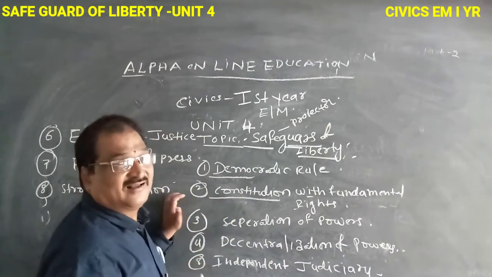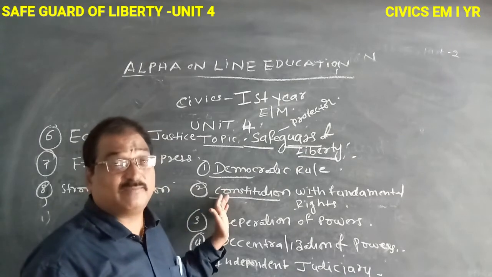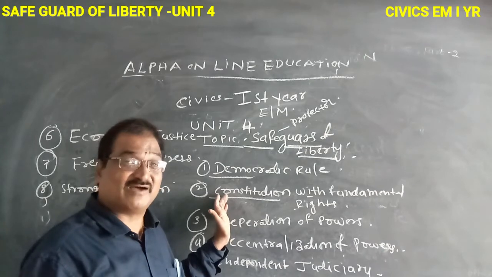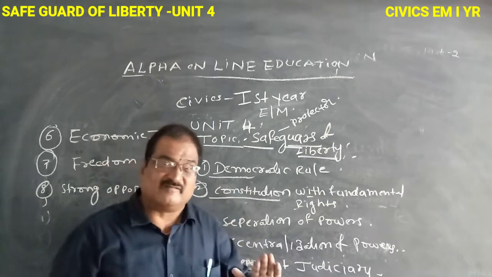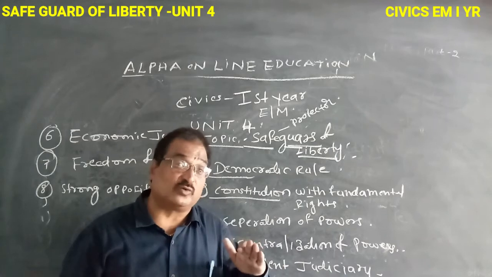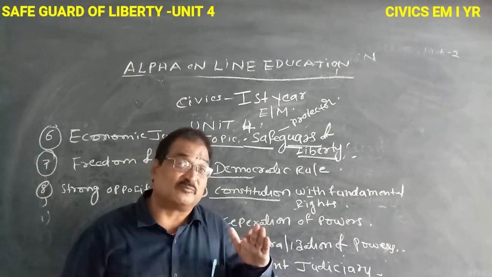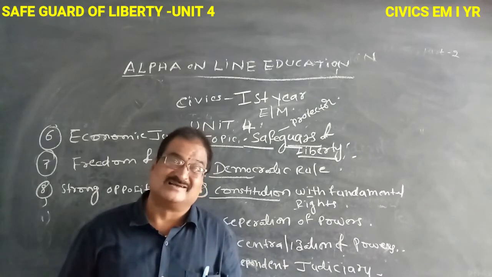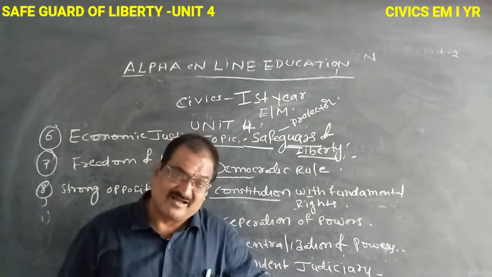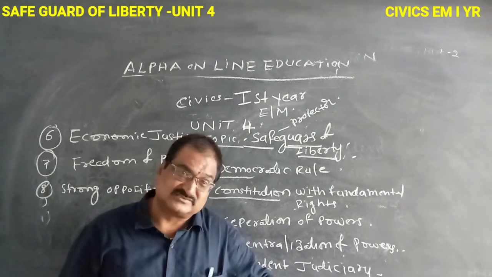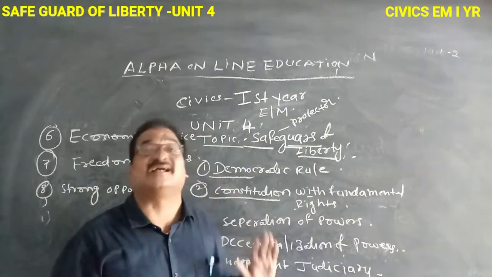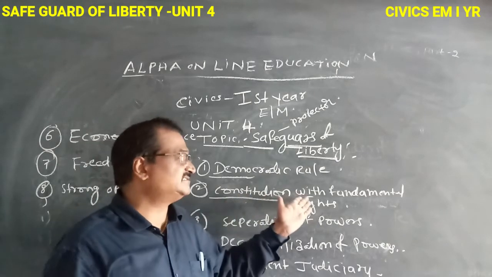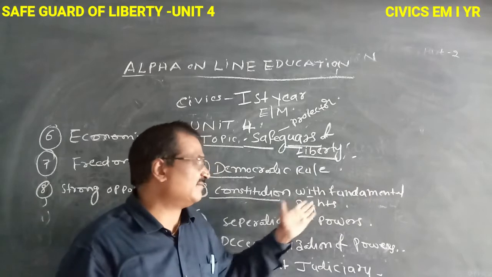Okay, so according to constitutional remedy, habeas corpus. What is the main aim of this habeas corpus? Within 24 hours, the police who arrest you must surrender you to the court. That is habeas corpus. That is one of the freedoms the constitution gives. So the constitution protects liberty with fundamental rights.